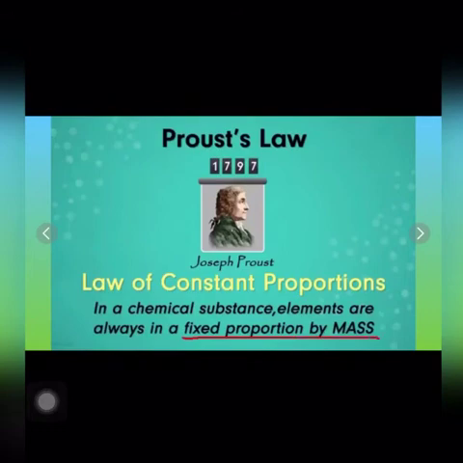This is a very important line in this law, that elements are always combined in a fixed proportion by mass, which means that a particular compound may be formed or obtained from a number of different sources. In case it is pure, then the ratio of the different elements in all the samples of that compound will remain the same. Let us understand this with an example.